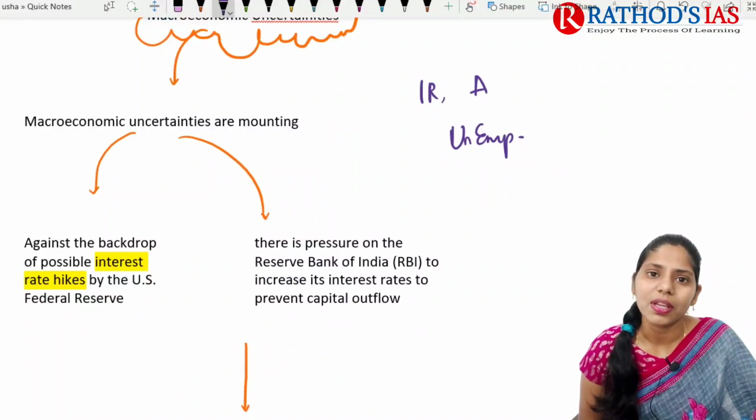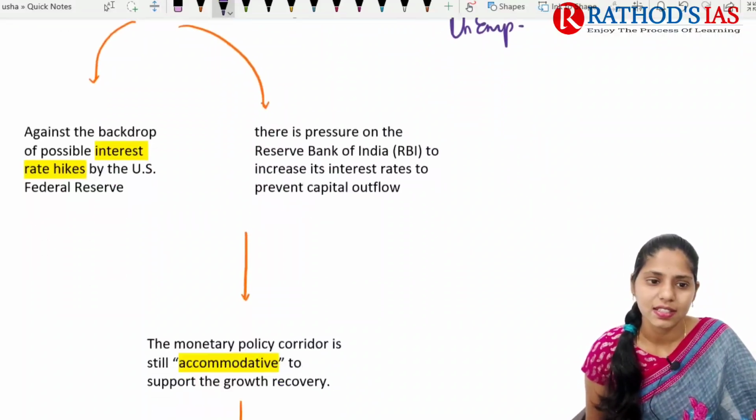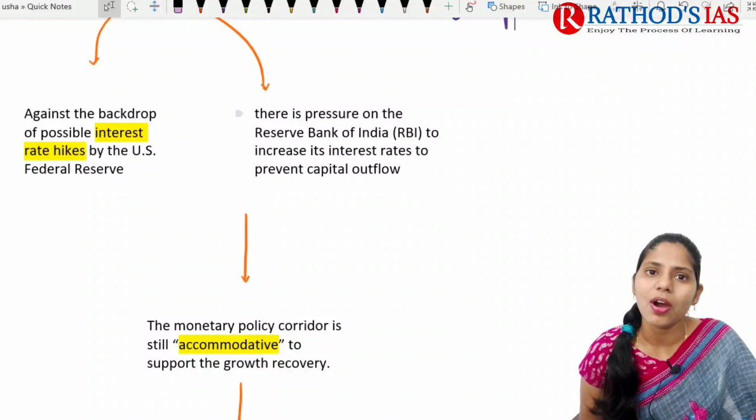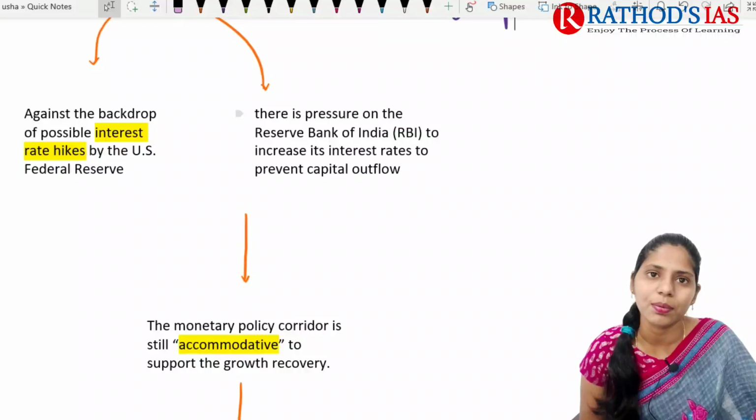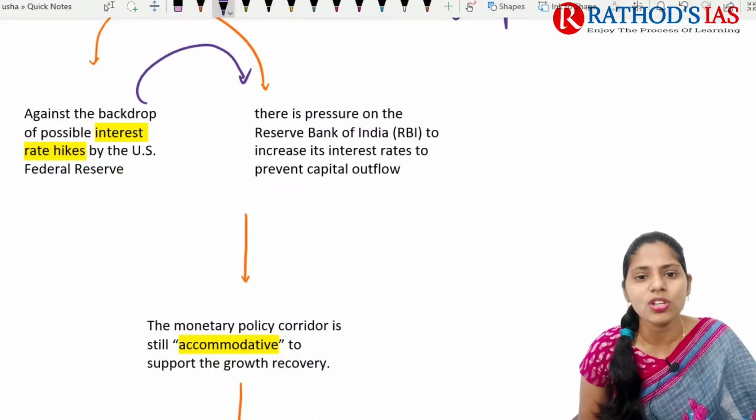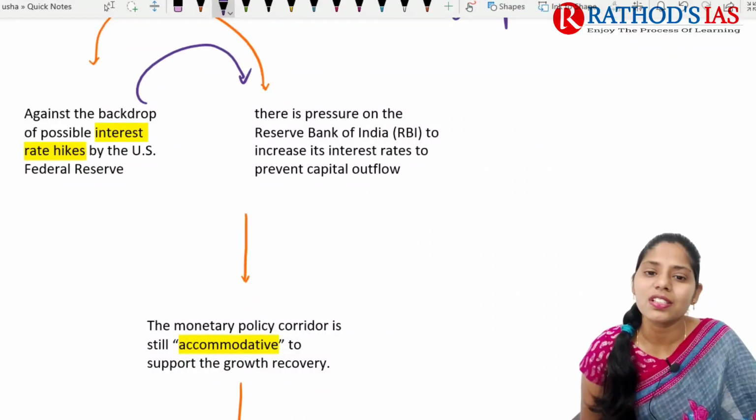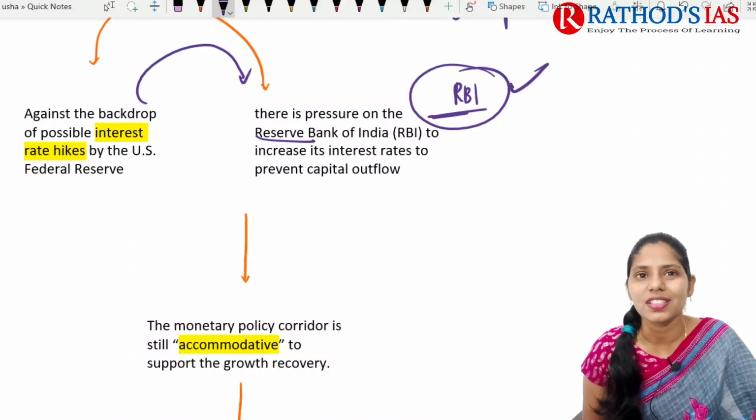So in our economy, we are facing macroeconomic uncertainties. If you are talking about banks across the world, they have started increasing their interest rates, like repo rate, reverse repo rate, etc. Because of this, there is also an increase in pressure on our Central Bank of India, that is the Reserve Bank, to increase this interest rate.